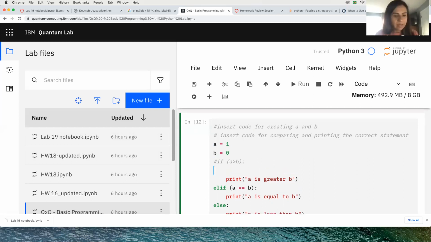You want to add if A is smaller than B here, you can just mute this and write it again. And then it's a great way of testing without taking too much time.